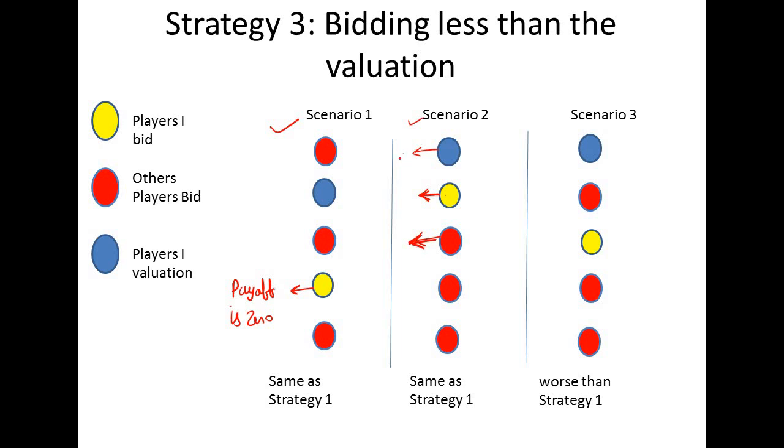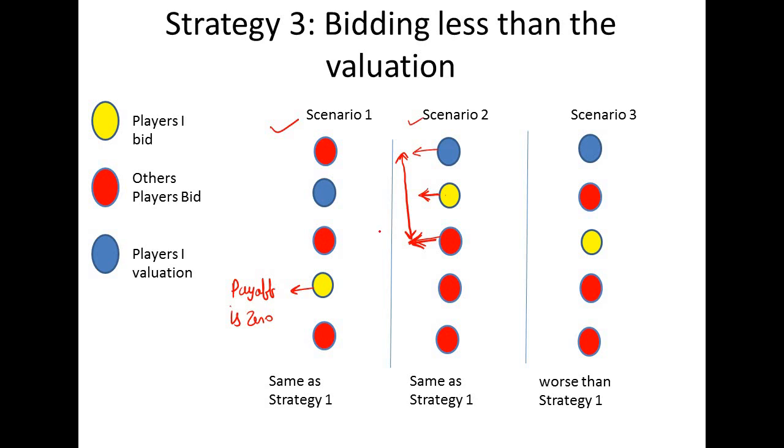Now what will be the payoff here? This is the payoff, right? As you can see here, player I is earning profit. Why? Because the amount which player I is paying is less than the valuation, okay.